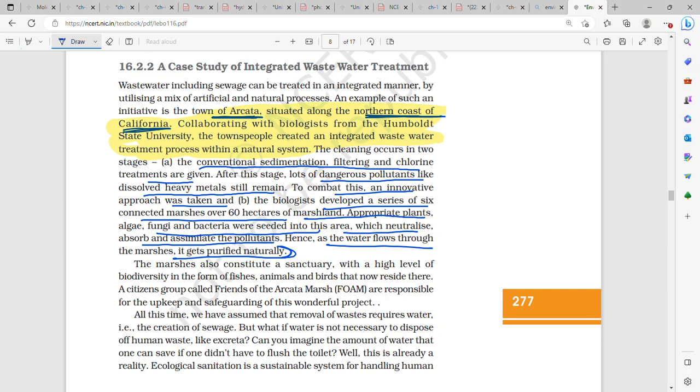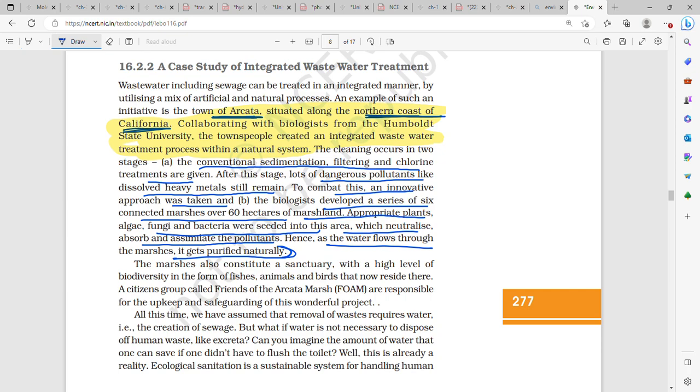So, in a town called Arcata, which is situated on the northern coast of California, collaborating with biologists from Humboldt State University, an integrated wastewater treatment process was developed within a natural system. So, in two steps, the cleaning occurred. First cleaning was your traditional or conventional sedimentation, then filtering, and then chlorine treatments and all. After this, lots of dangerous pollutants like heavy metals still remain.